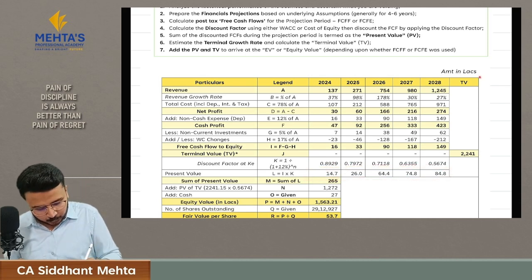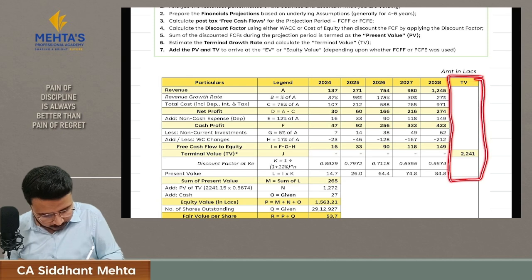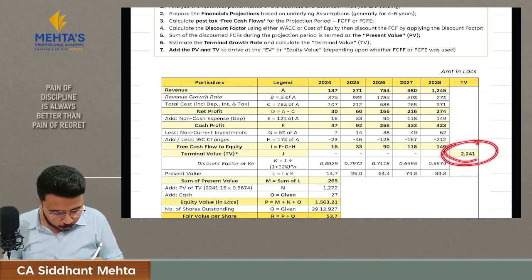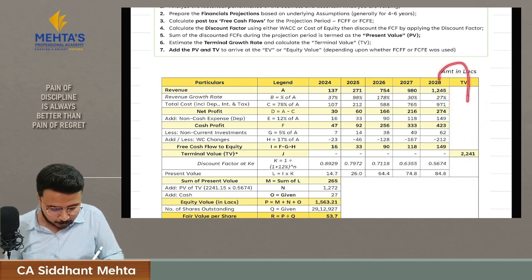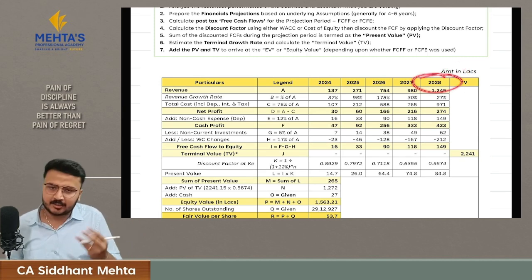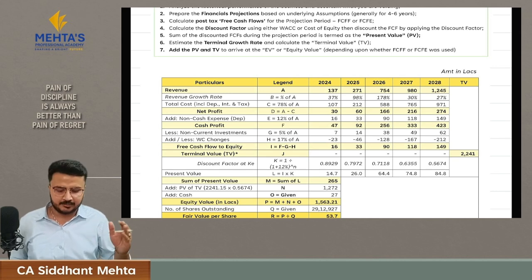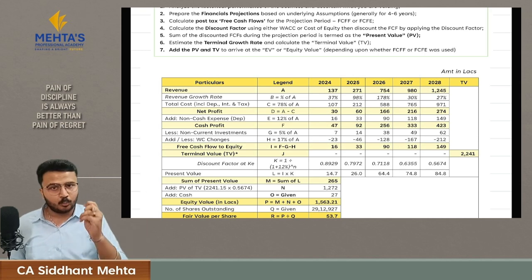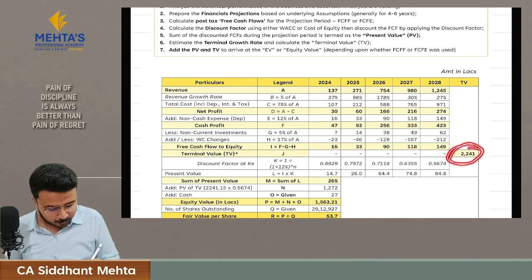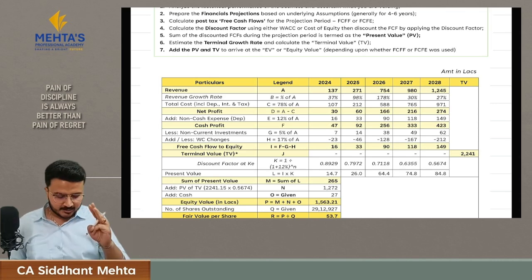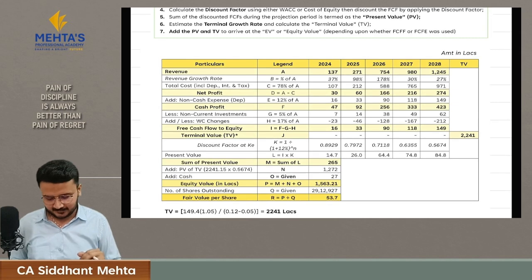Then we will calculate the terminal value. This is the important thing, because terminal value tells us how much cash flow you're going to generate after the projection years till infinity, because your company is not going to shut down in 2028. It will run ahead, but we can't calculate cash flow for each and every year ahead. So we take one value which will represent the cash flow which we are going to generate after the projected year till infinity. There are 3 methods to calculate it. We will understand it later.